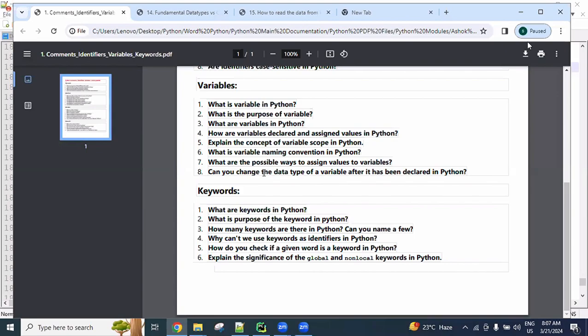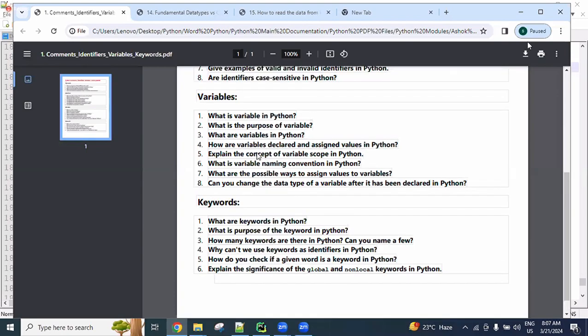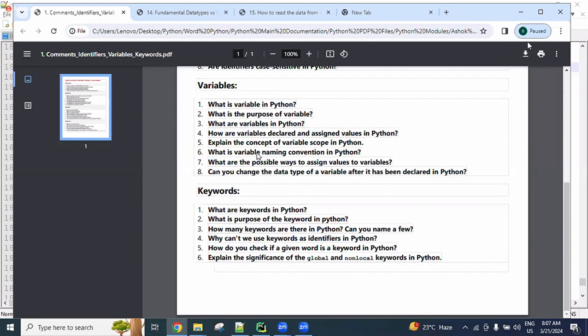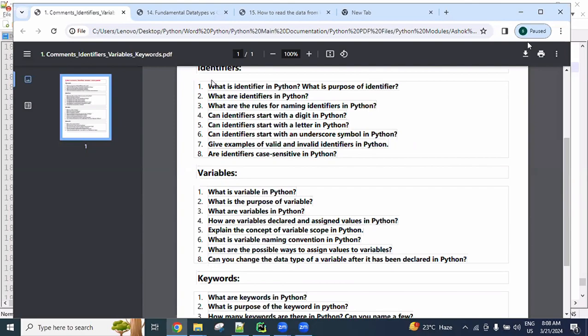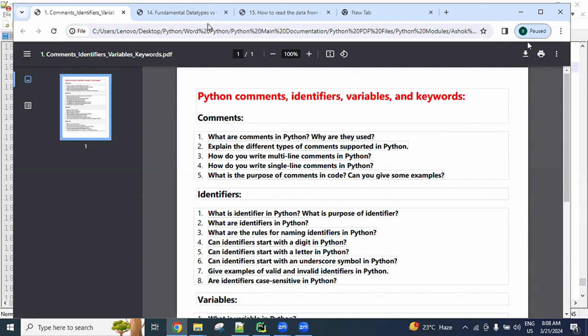Logical questions I will share after completing loops and some data types. Again, for all these topics, I will add logical questions and task-based questions one more time. Okay? So remember that. Once the basic concepts are completed, you will get more questions.